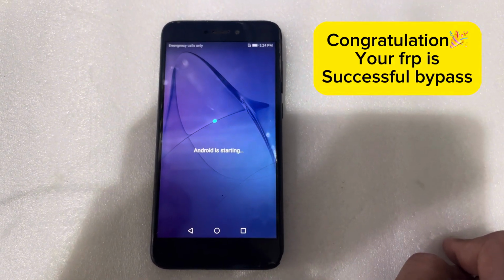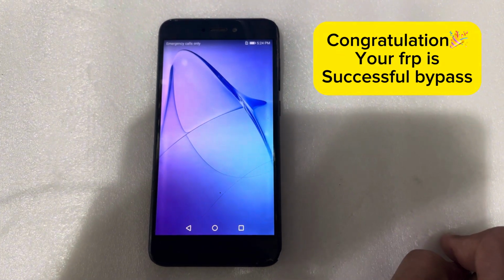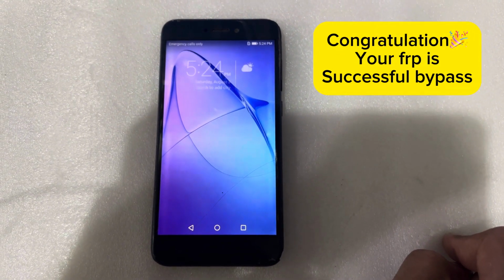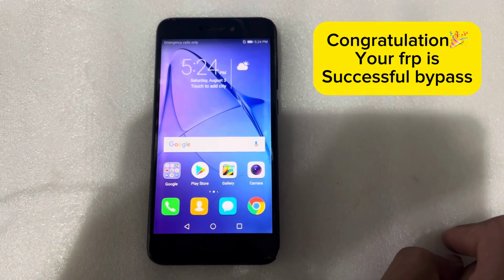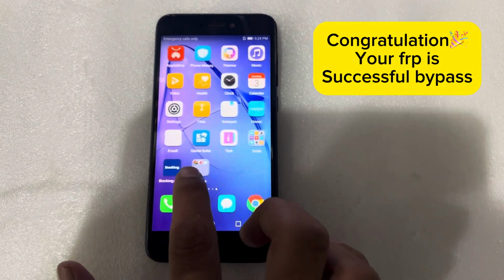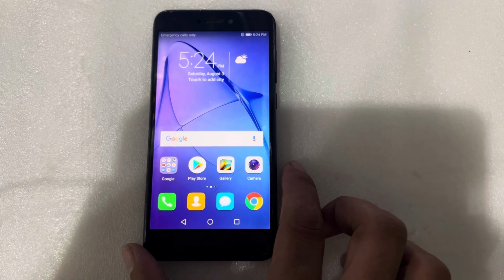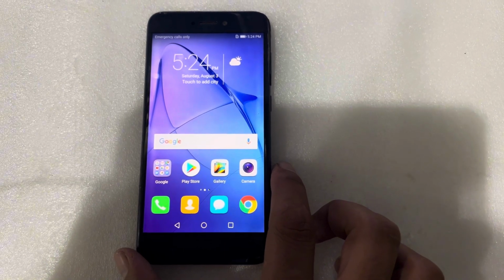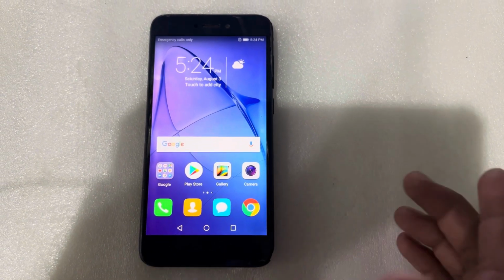So yes, you can see here my phone has successfully started now, and the FRP lock has been successfully removed, and now you can use your phone.